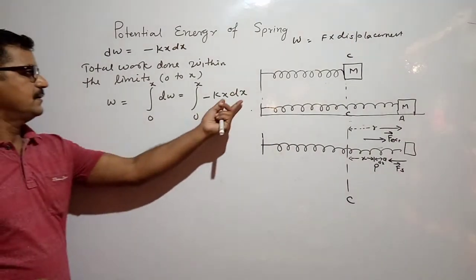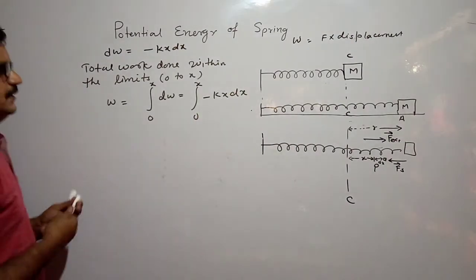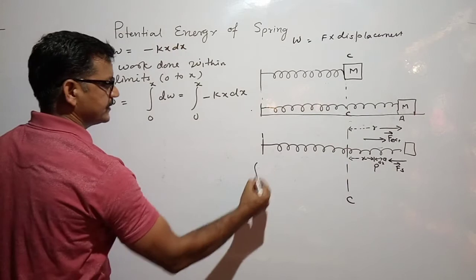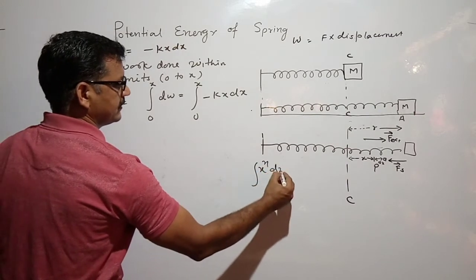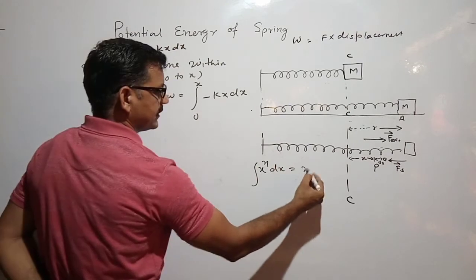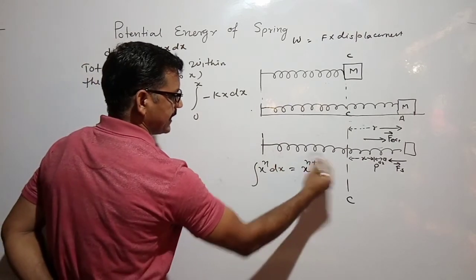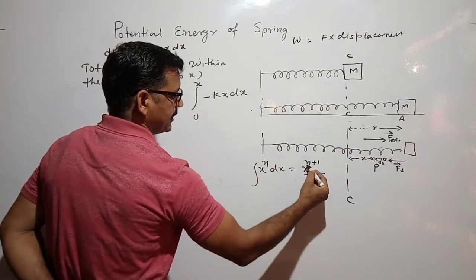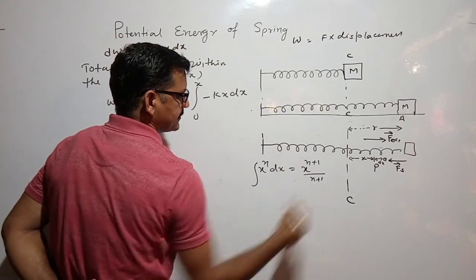Now this is a very simple integration. You can apply the formula for the integration of x to the power n dx, which is x to the power n plus 1 over n plus 1.